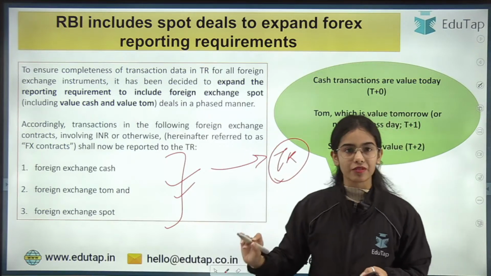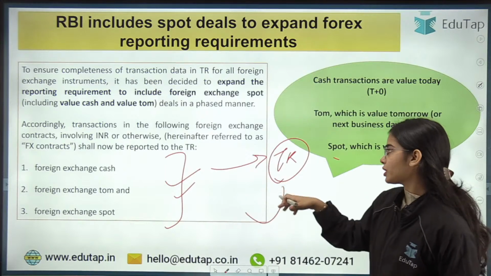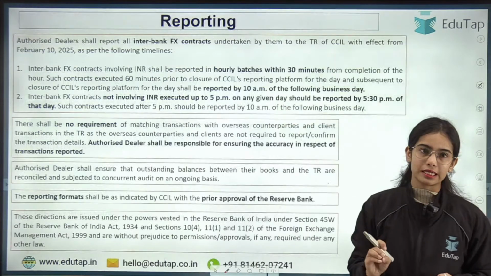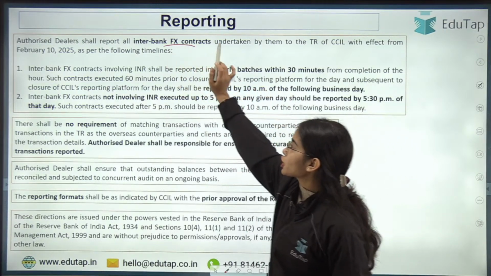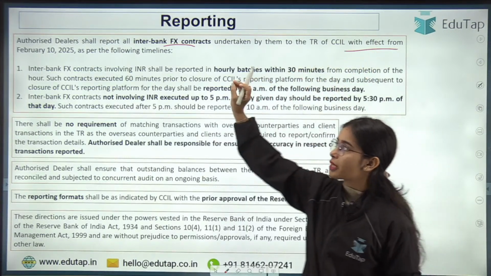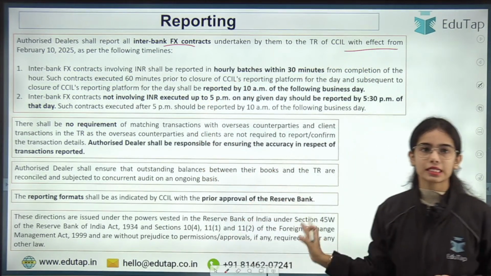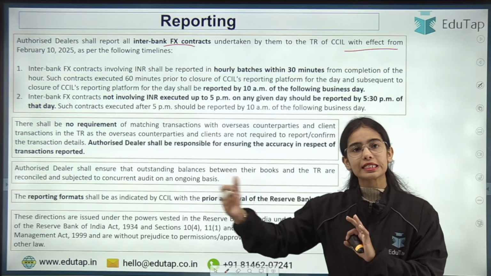So these are the transactions that will be reported to the trade repository. Other than the derivatives, these transactions or contracts will also be reported to the trade repository of the CCIL. So this is the idea. And the interbank foreign exchange contracts will be reported with effect from February 10, 2025. Okay. So this is the additional information. If you want to know more about this news article, you can see the previous sessions.